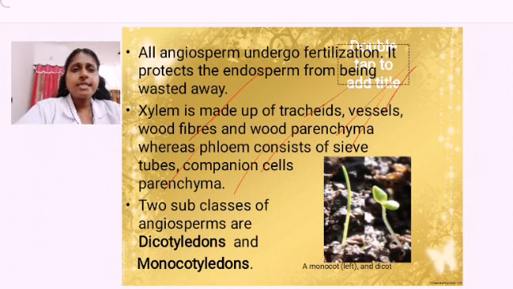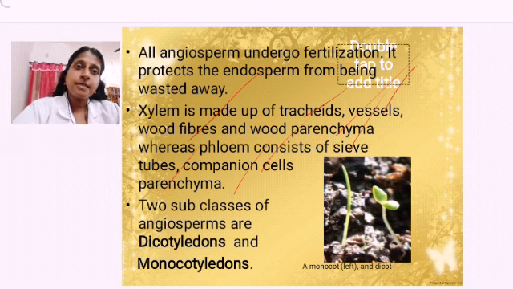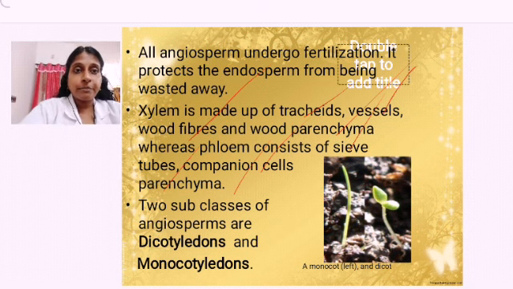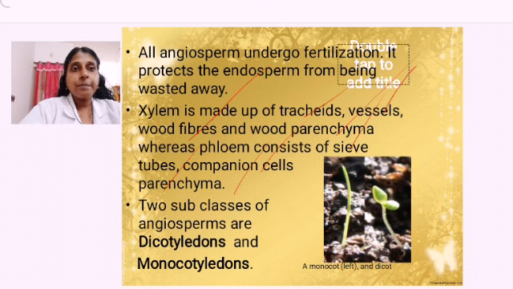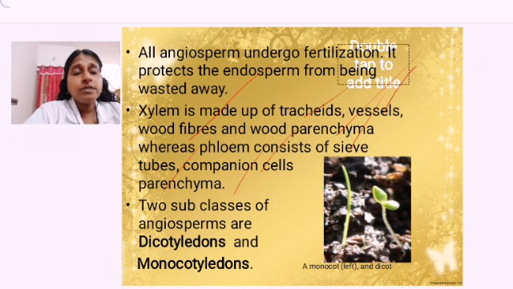So, xylem contains some cells, phloem contains some cells. In detail, we will be learning in later chapters. As of now, you should know that xylem and phloem are present in angiosperms, and they help in conduction of water, minerals and food. There are 2 classes in angiosperms.